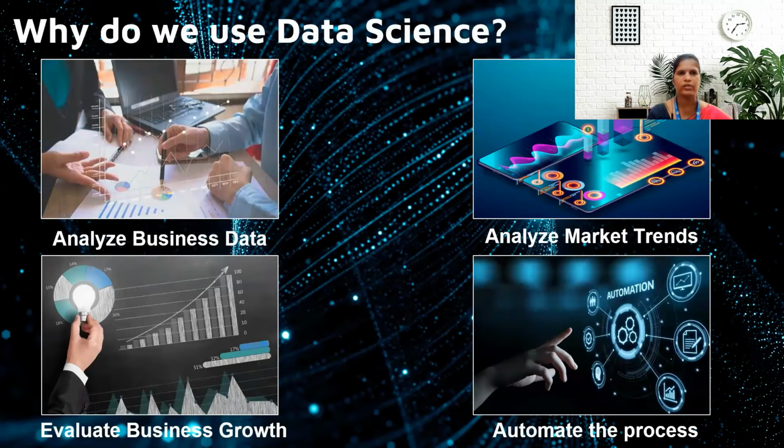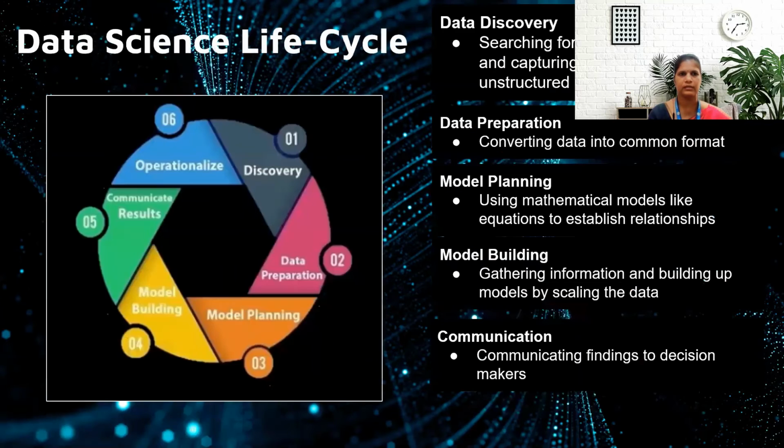Next, we are going to see why we use data science. Data science is used to analyze business data. For example, if it is used in the healthcare domain, based on the analysis of patient data, doctors can optimize their patients' needs and they can optimize their demand and so on. It also helps in analyzing the market trends, evaluating business growth, and automating the process. As we all know, through automation, future trends will be predicted.